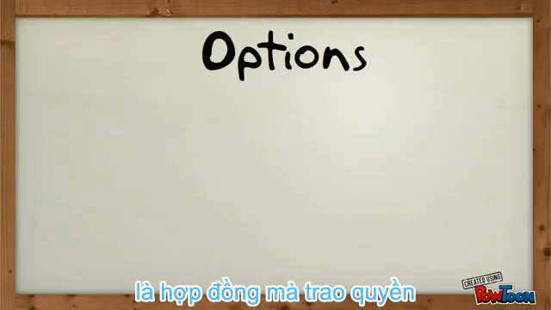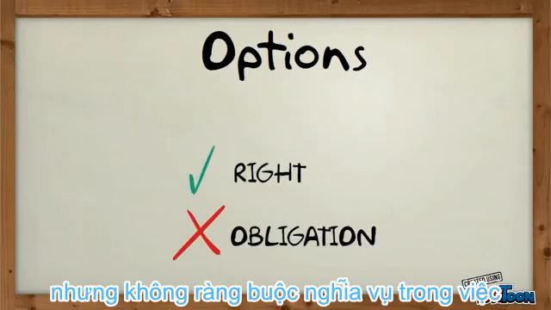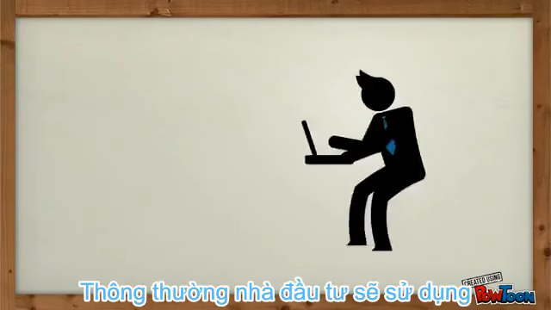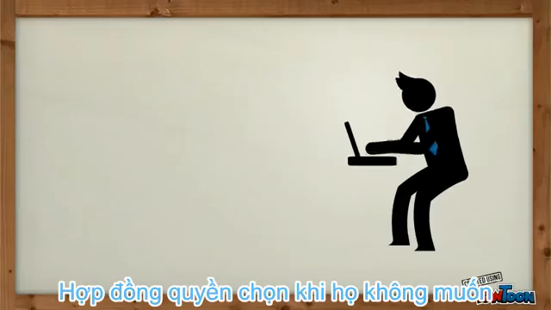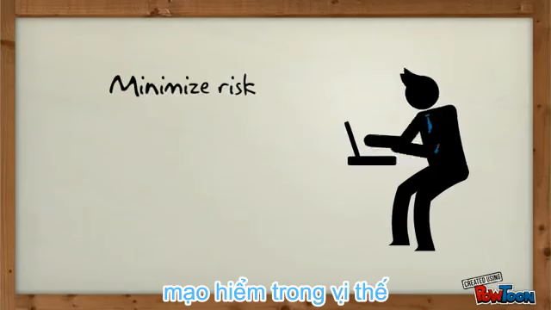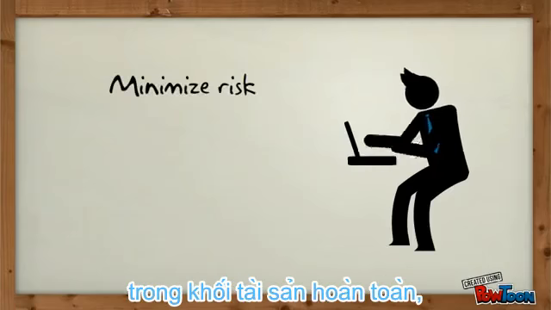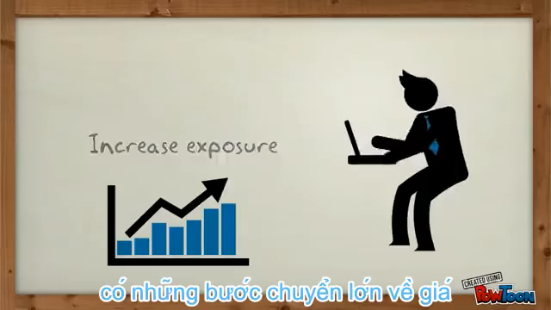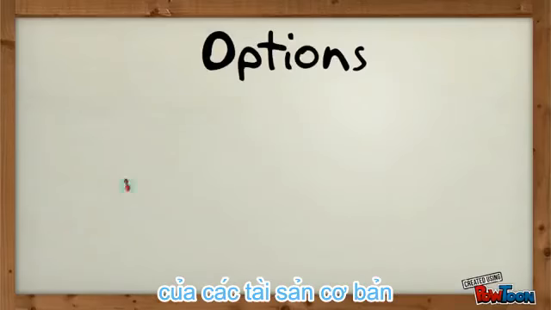Therefore, options are contracts that give the right, but not the obligation, to buy or sell an asset. Investors typically will use option contracts when they do not want to risk taking a position in the asset outright, but they want to increase their exposure in case of a large movement in the price of the underlying asset.